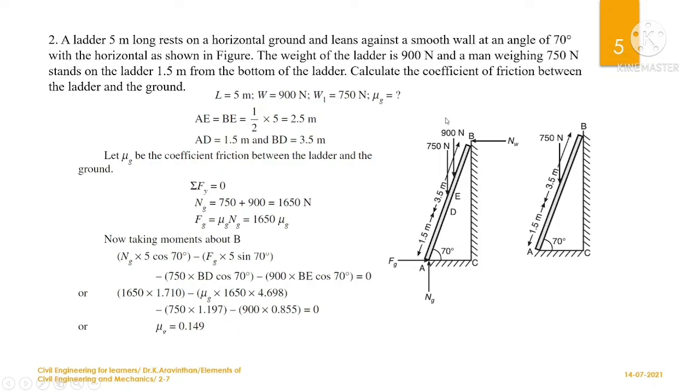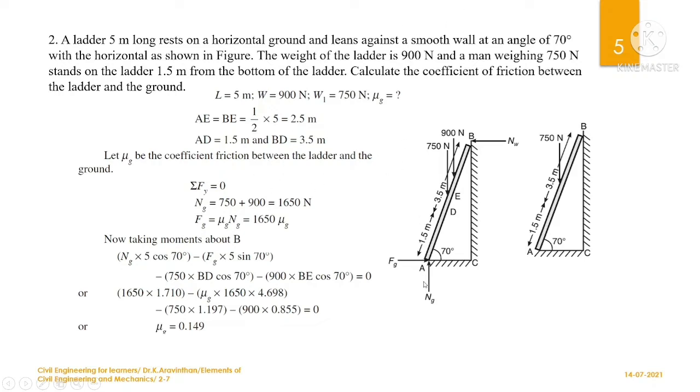Okay, now this point is found out, and next A to D, the distance is given. AD is 1.5 meter, which is given in the problem, and the rest of the distance, that is D to B, will be 5 minus 1.5, which is 3.5 meter. Okay, now we have found the components here.